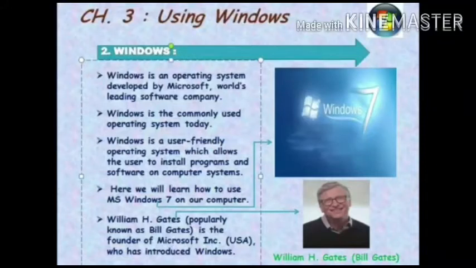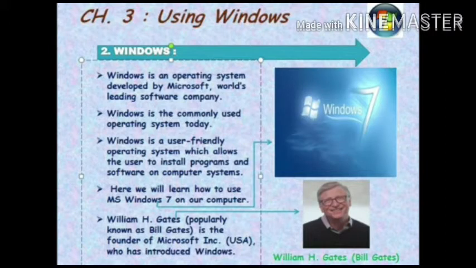Dear students, now we move to the next topic, Windows. What do you understand by the Windows? Windows is an operating system developed by Microsoft, world's leading software company. Windows is the commonly used operating system today.